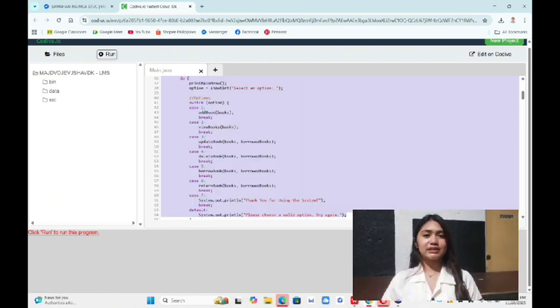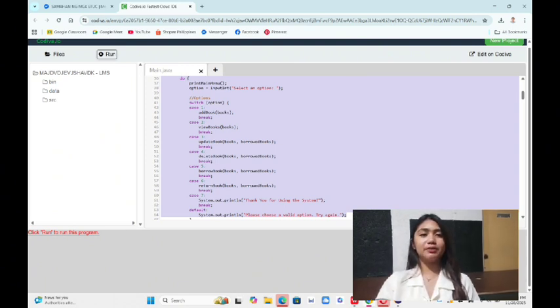The borrowing process involves several validations to ensure correctness. First, the user enters the book ID. The system checks whether the ID exists and whether the quantity is greater than 0. Next, the user enters their name. The system checks the borrowed books array to make sure that the same borrower has not already borrowed the exact same book. This prevents duplicate borrowing.